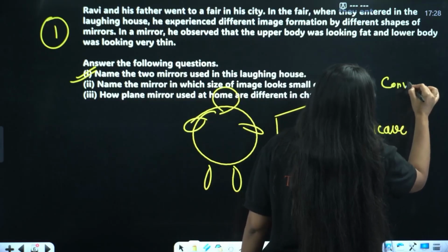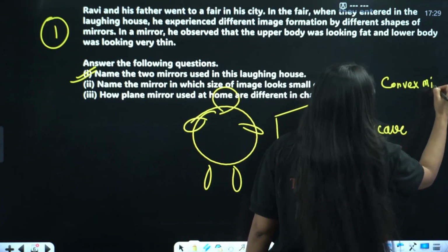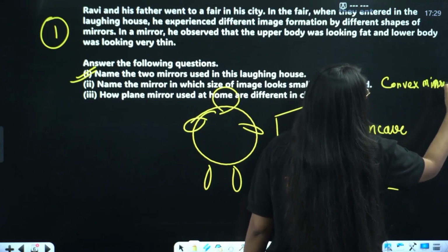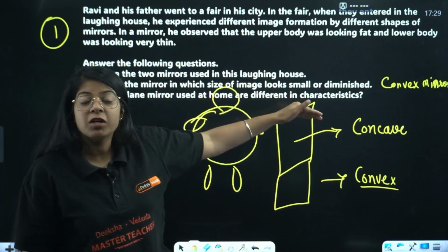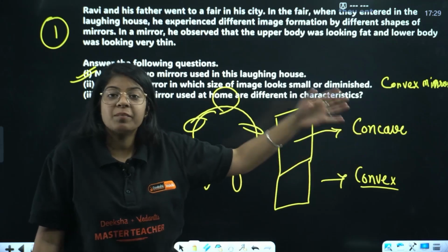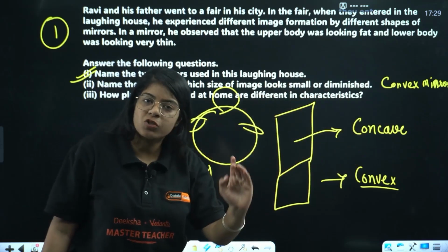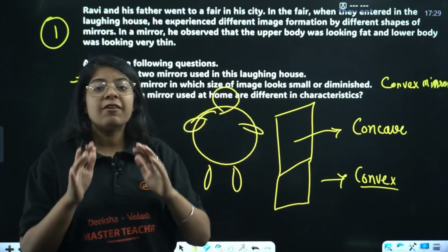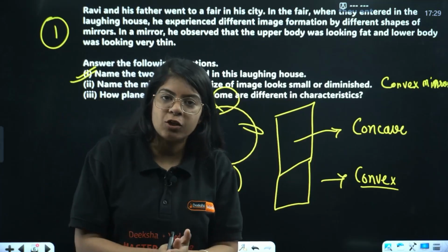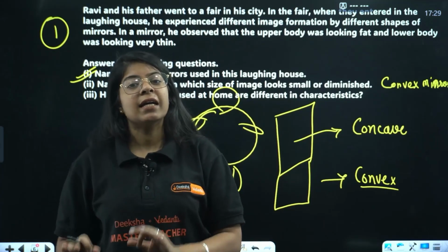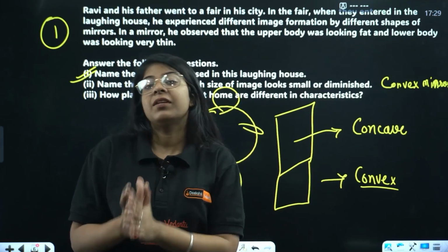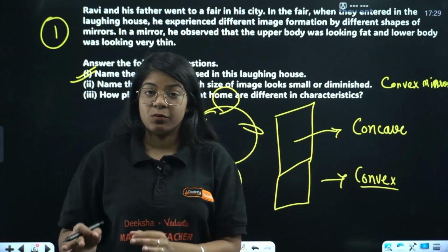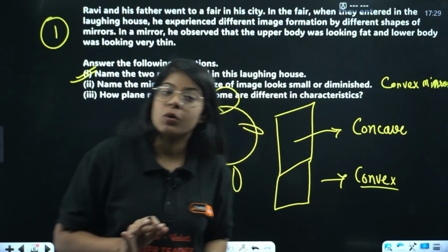Very easy, right? Now, see, because they have not mentioned that it is a real inverted image, that means they are saying it's a virtual erect image because it's a laughing house. If you see an inverted image, they'll tell you that it's a laughing house and Ravi is seeing an inverted image, then it will be concave mirror. But if they have not mentioned that this is an inverted image, that means it's a convex mirror.